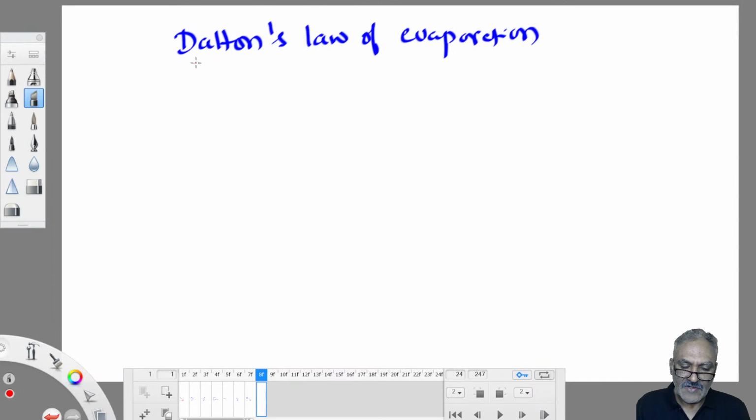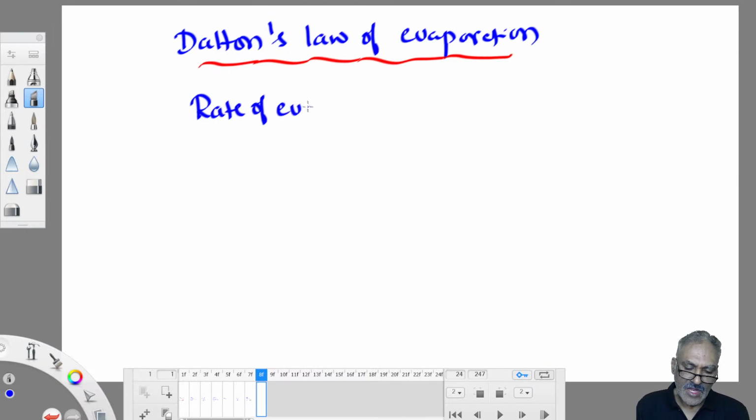Dalton's law of evaporation states that the rate of evaporation is proportional to the difference between saturation vapor pressure and actual vapor pressure. Rate of evaporation means what? Evaporation in a given time. How much water evaporated in 1 hour? How much water evaporated in 1 day? That's called rate of evaporation.